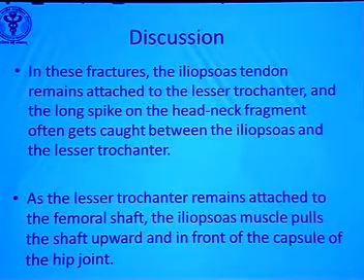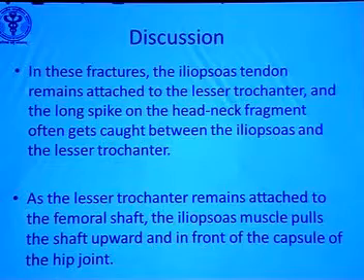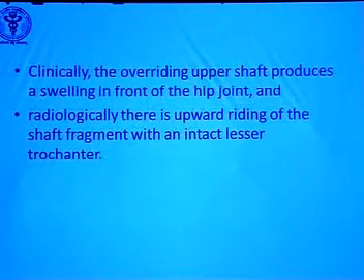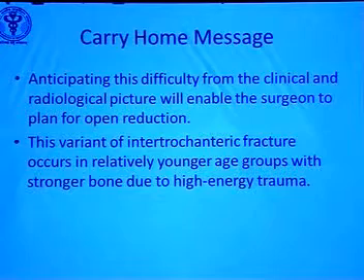So the iliopsoas tendon remains attached to the lesser trochanter, and the long spike on the head and neck fragment often gets caught between the iliopsoas and lesser trochanter. And the iliopsoas muscle pulls the shaft upward in front of the capsule of the hip joint. Clinically, the overriding upper shaft produces swelling if the patient is not very fat, and radiologically also you can appreciate the proximal riding.